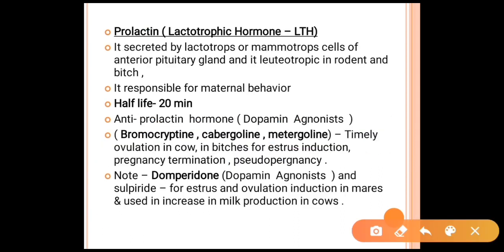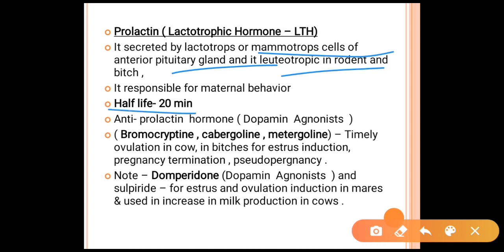Another hormone is prolactin, which is a lactotrophic hormone or LTH. It is secreted by the lactotrophs or mammotroph cells of the anterior pituitary gland, and it is luteotrophic in rodents and in bitches. It is responsible for maternal behavior. It has a half-life of about 20 minutes.